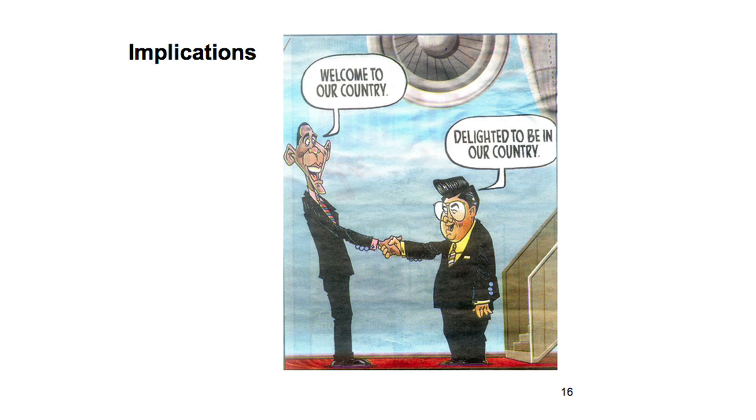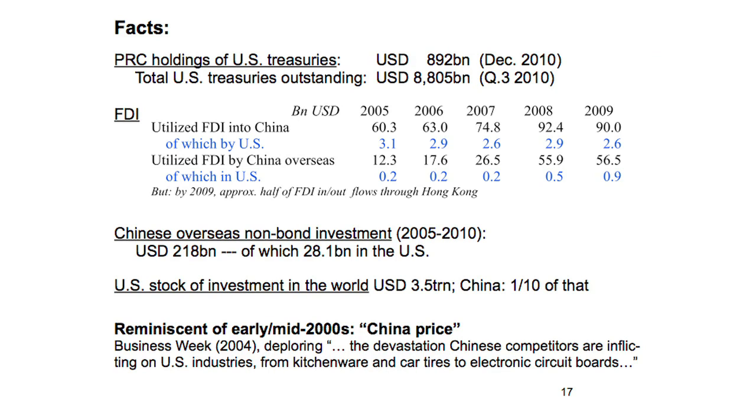Implications, and here I move beyond the research. One implication that does not hold, this is President Hu's visit to the US recently, delighted to be in our country. Let me just dispel a couple of myths here. China does not own the US. It owns 10% of the US treasuries outstanding. Japan owns another 10%. In terms of FDI, if you look at the last column, 2009, US FDI into China was 2.6 billion. Chinese FDI into the US was 0.9 billion.